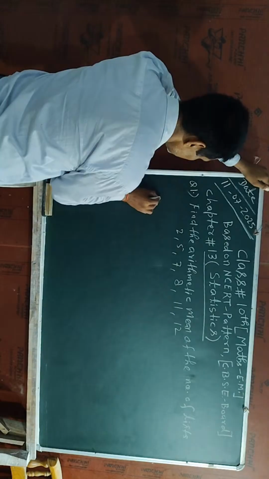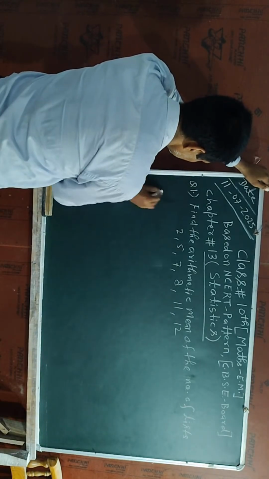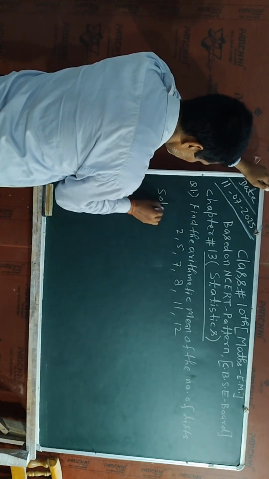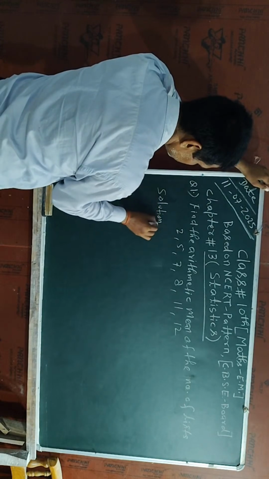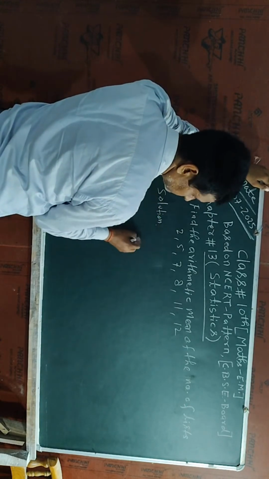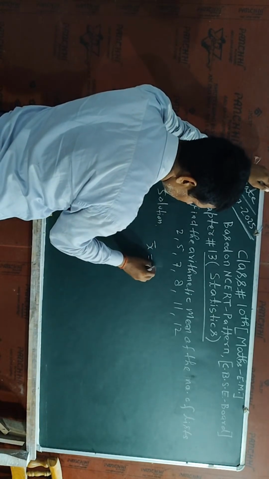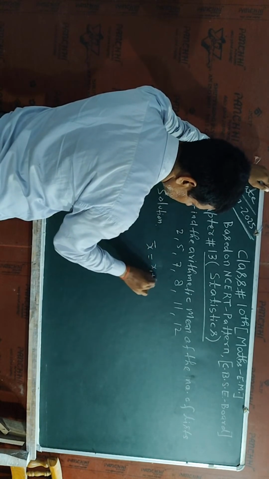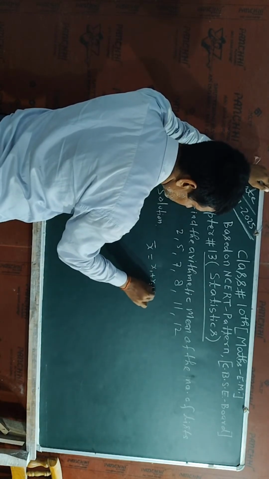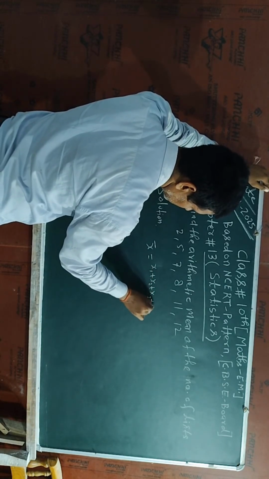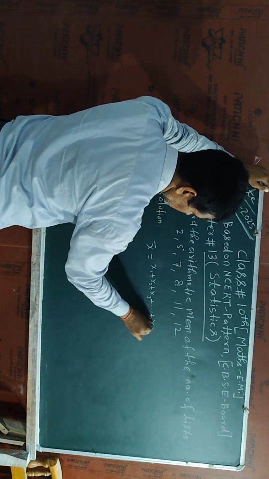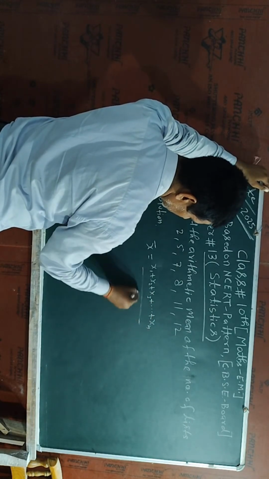So here I will write its solution, and in the solution I will properly write all the data. So the arithmetic mean will be written with the formula (x1 plus x2 plus x3 up to xn) divided by n.